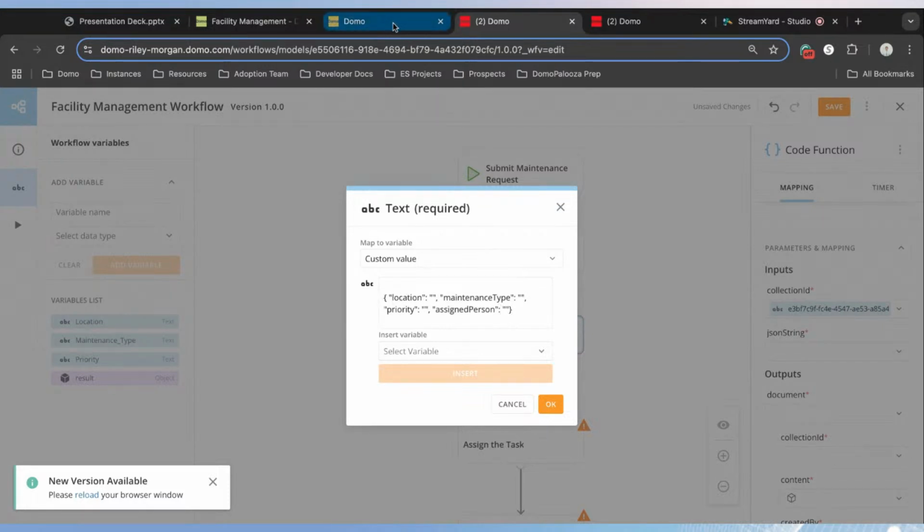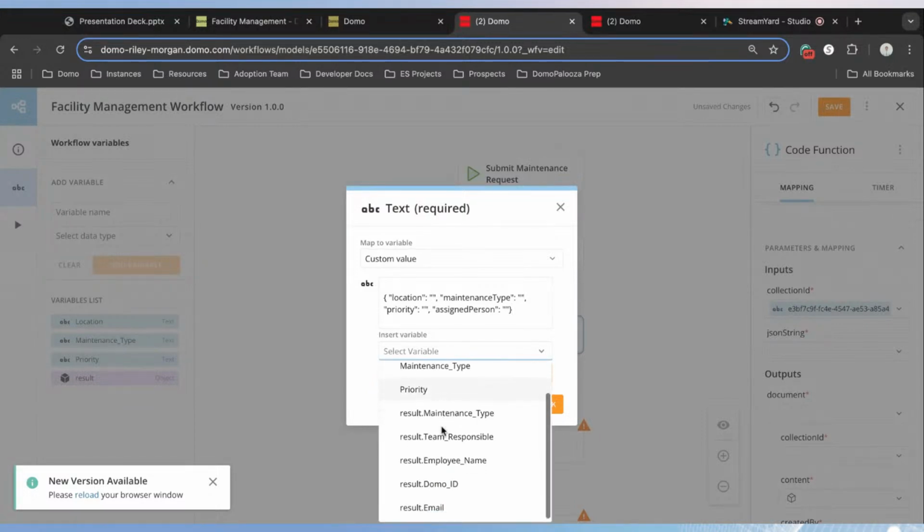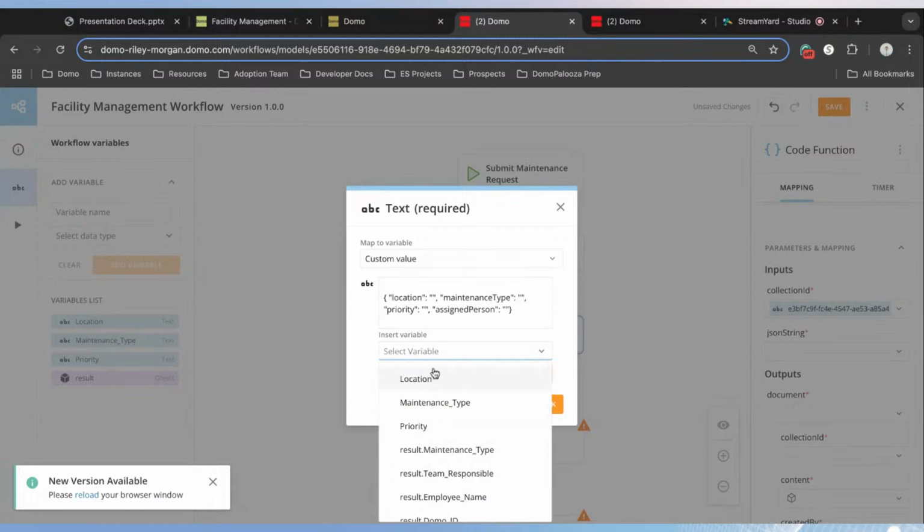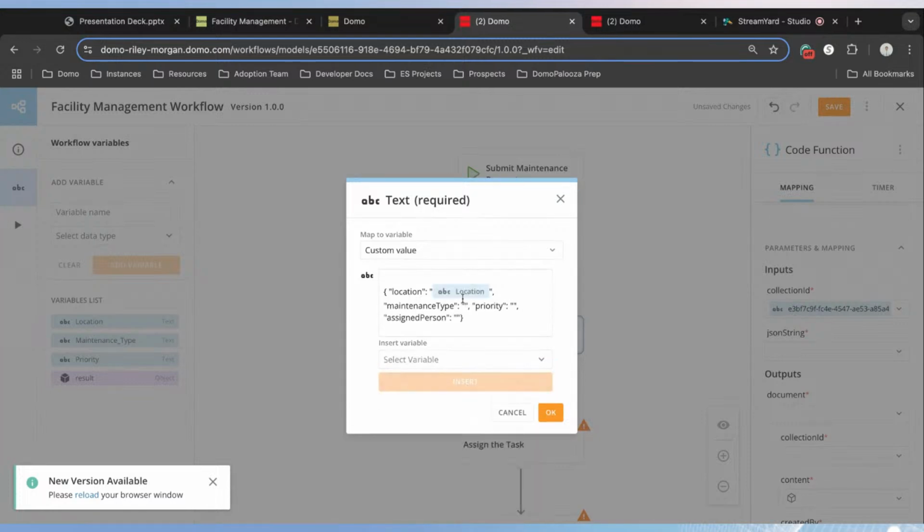Now, before clicking OK, you'll notice that we have some empty strings with nothing in them. And what we need to do here is insert our variables. So in our variables, we want to select the location and insert those in between the quotes. And we want to do this for each of the following data types that we want to write to our data set.